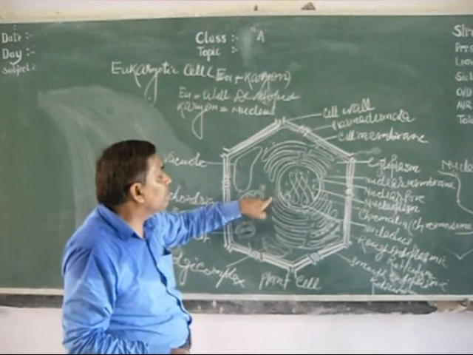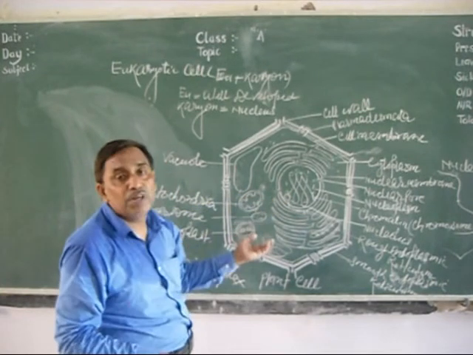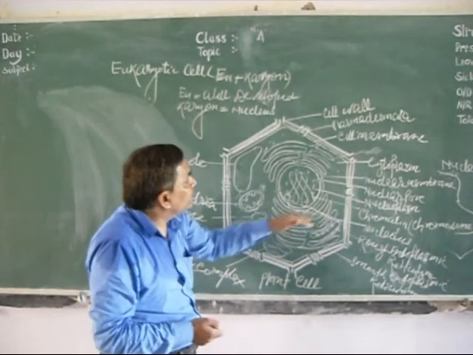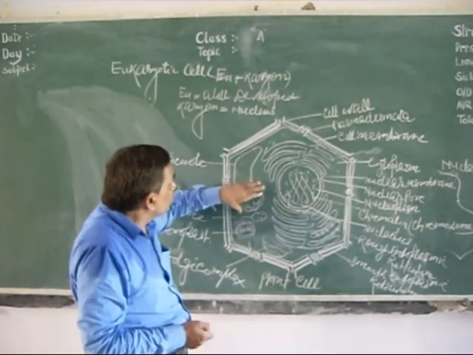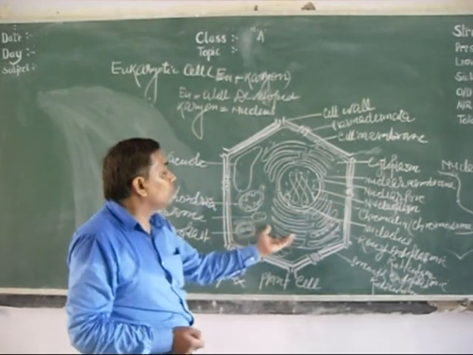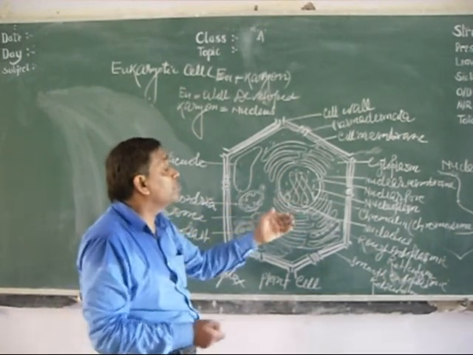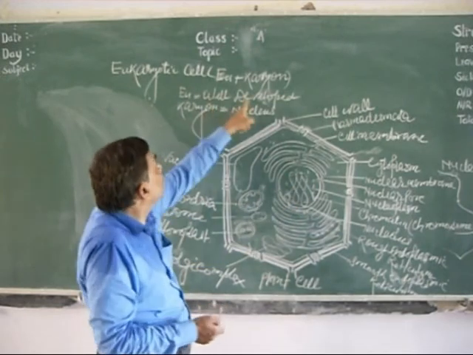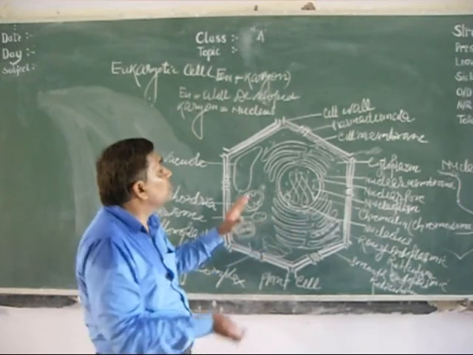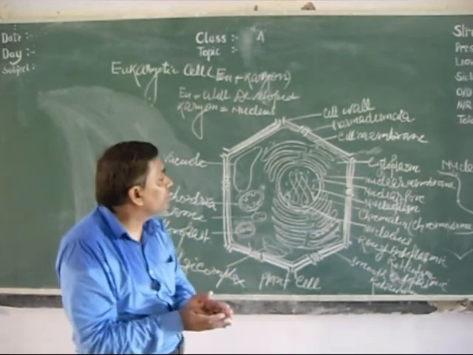According to the RNA, mRNA, tRNA, and rRNA play an important role in protein synthesis. And here the endoplasmic reticulum, vacuole, membrane, chloroplast, Golgi complex, these are the membrane bound cell organelles present. Nuclear membrane means a well developed nucleus is present. Well developed nucleus and membrane bound cell organelles are present. So this is called a eukaryotic cell.